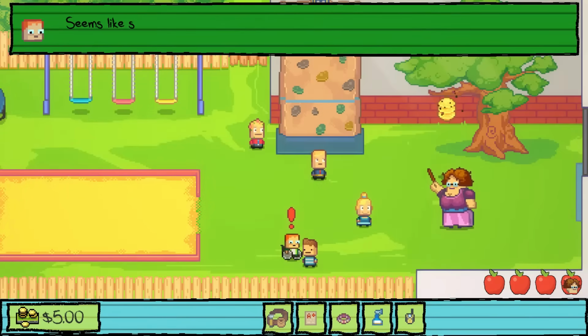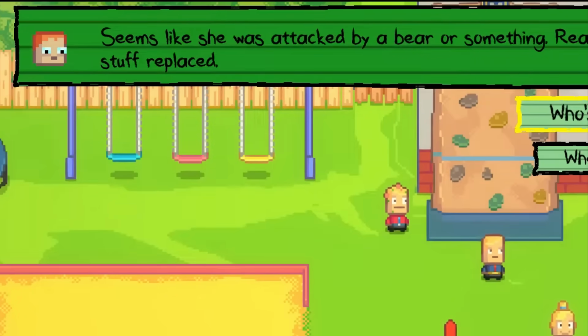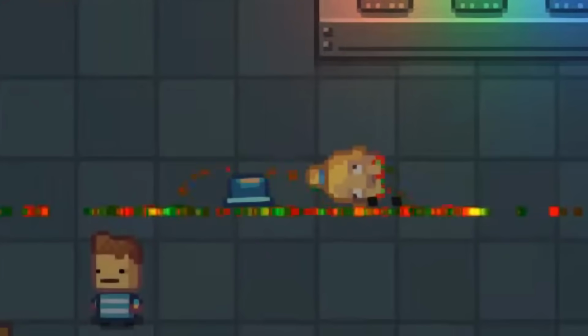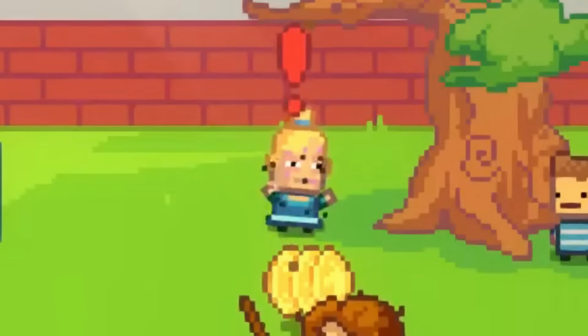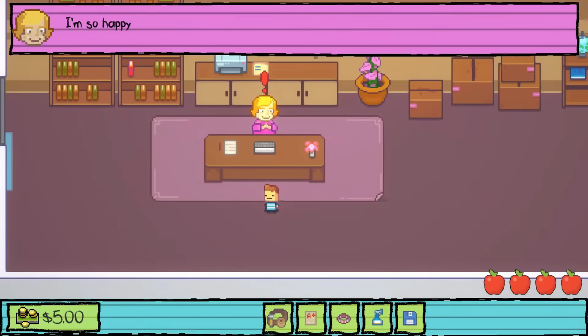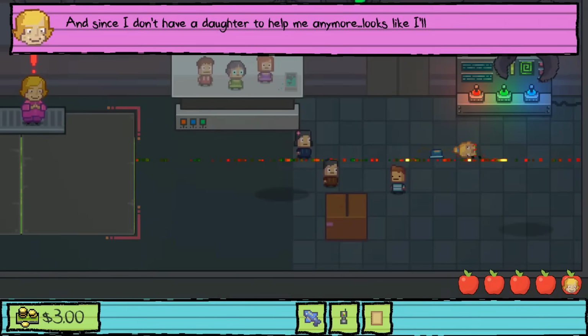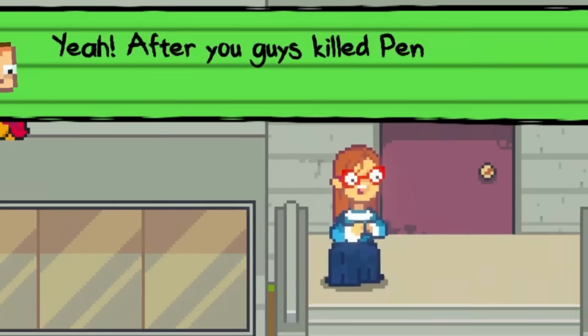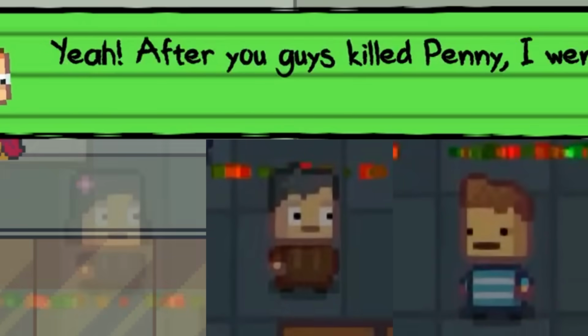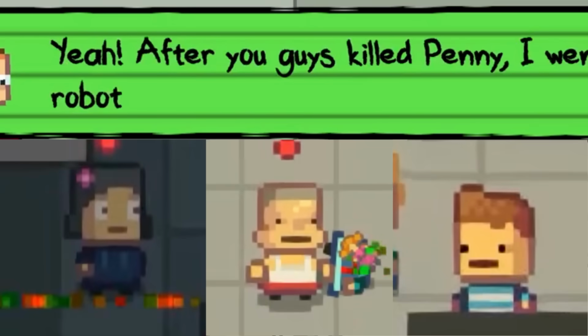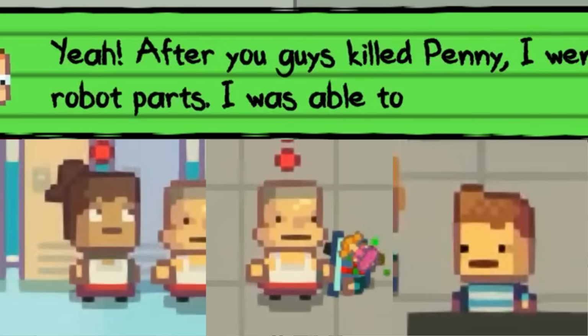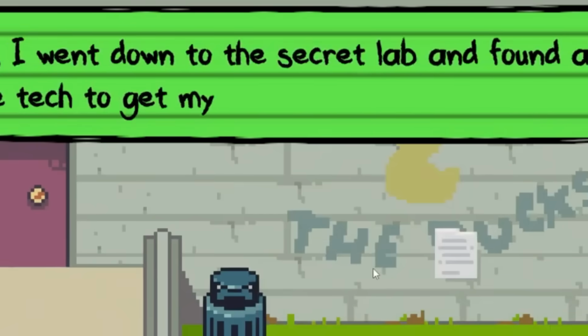Especially given that from the paper we pay him to read, he already knows it works and is compatible with amputees because Penny herself is an android and still has some human parts to her. It makes sense that after hearing the news about this school's lab, they would head down there real quick to figure things out. His quote isn't referring to you guys as in you, Billy and Lily, he's referring to you, Bugs and Carla.